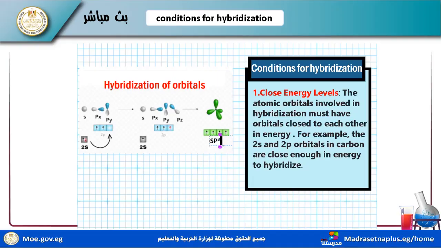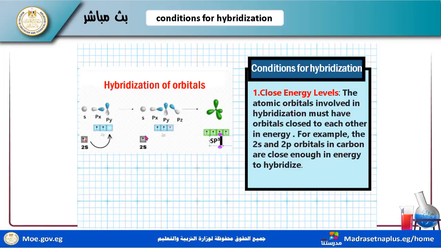Now carbon is transferred into the excited state, and an electron from 2s transfers to 2p. Now it is converted to 2s1, 2px1, 2py1, 2pz1. We have three pure p orbitals, each with one single electron.